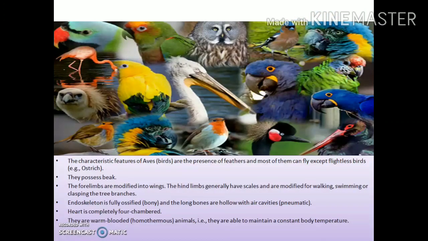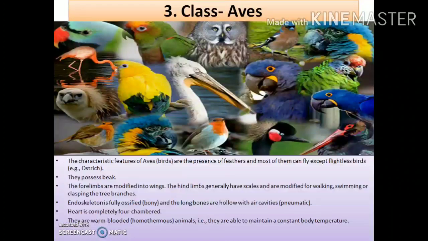Let us now move to the next class, that is the third class, aves, under the superclass Tetrapoda. So this class aves actually consists of the different types of birds present on the entire planet. That means all the birds present on our earth actually belong to the class aves. Clear? Now see the important characteristics. The characteristic features of aves are the presence of feathers, and most of them can fly. So all of us know this, right? The birds can fly, okay?